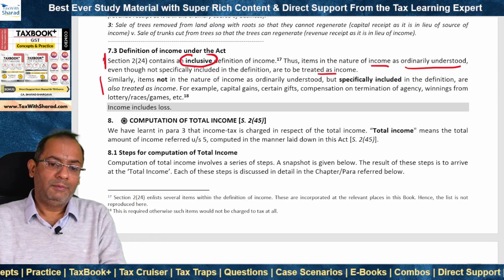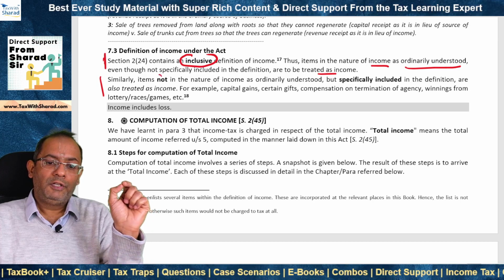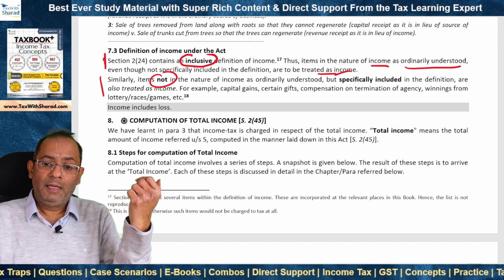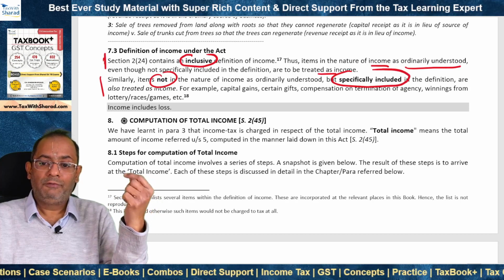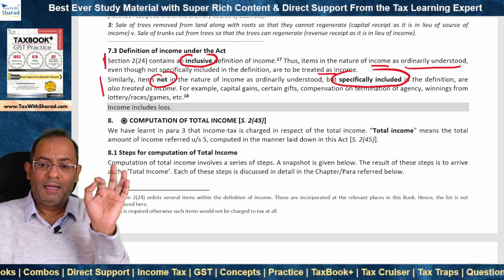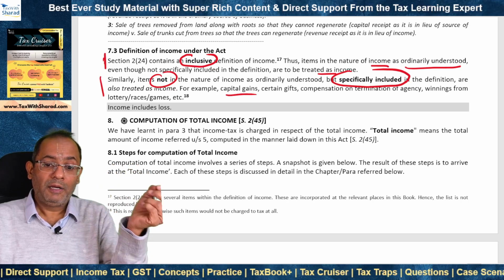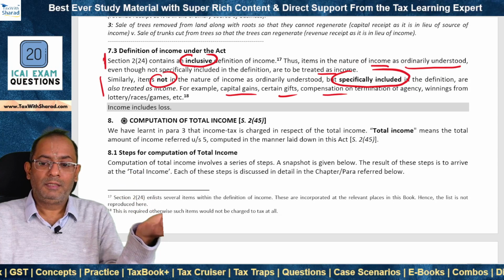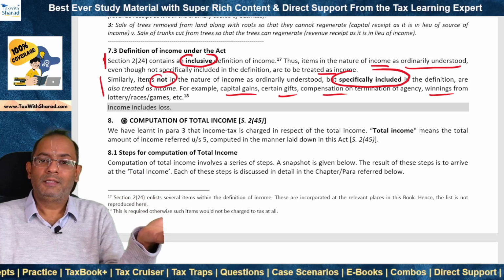Similarly, items which are not generally understood as income but are specifically included in the definition of income are to be treated as income under the Act. Examples of such items are capital gains, gifts, compensation on termination of agency, winnings from lottery, races, games, etc.